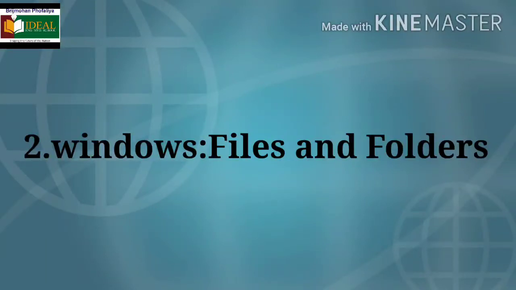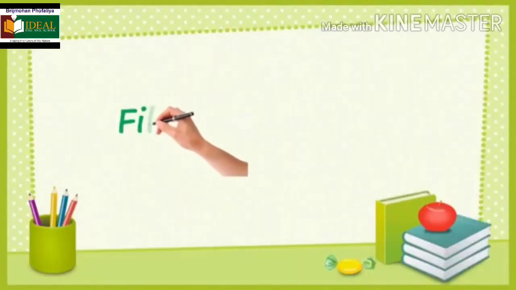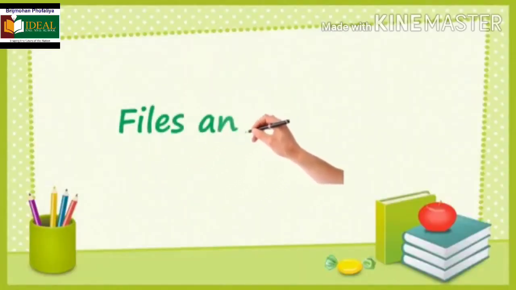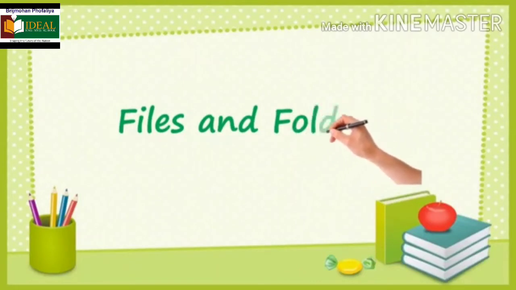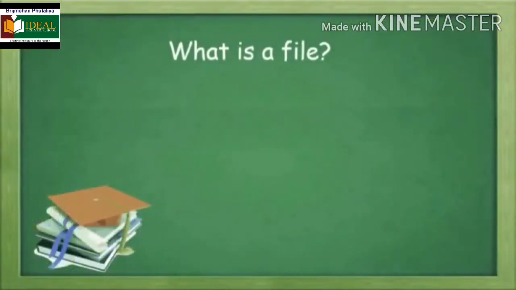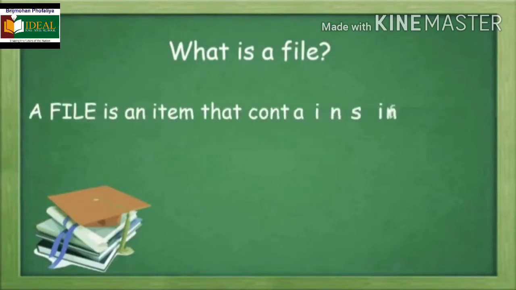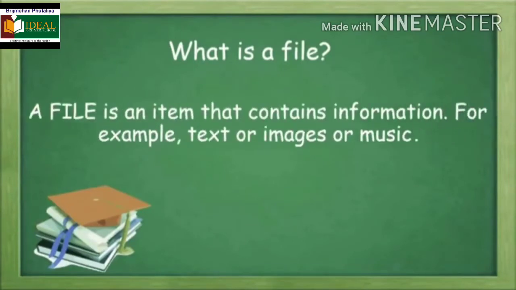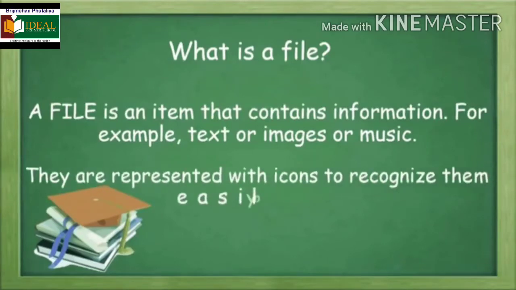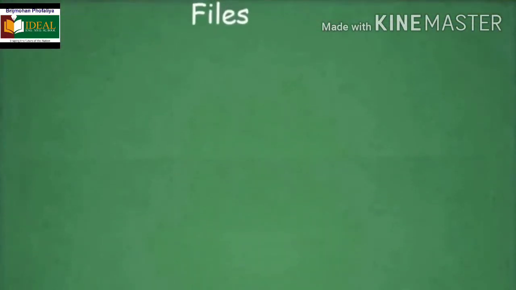Today we are going to learn lesson number 2, Windows files and folders. First we will see file. A file is a collection of information that is stored under one name. The information could be text, images, music, audio or videos. They are represented with icons to recognize them easily on computers.